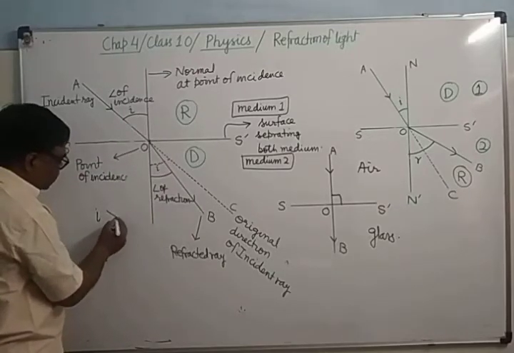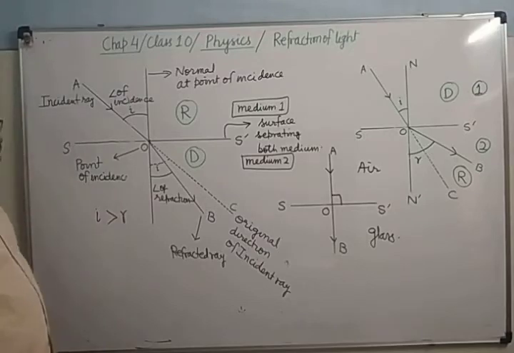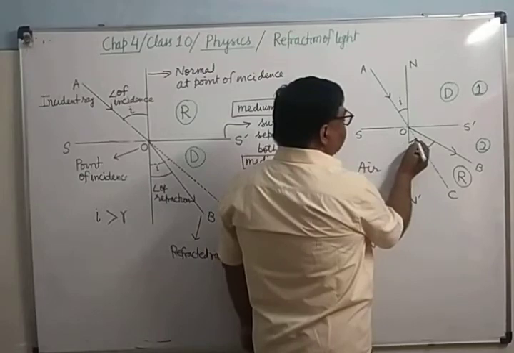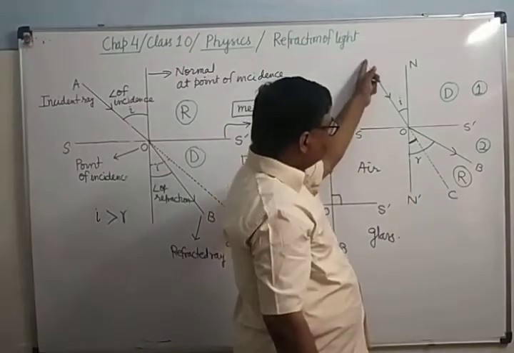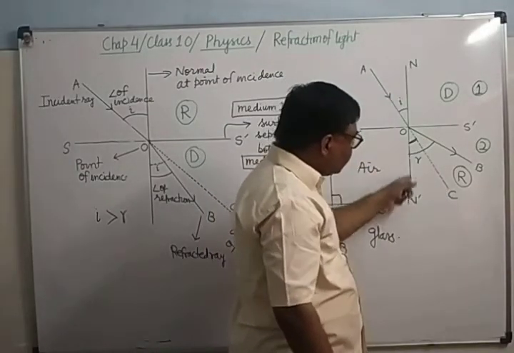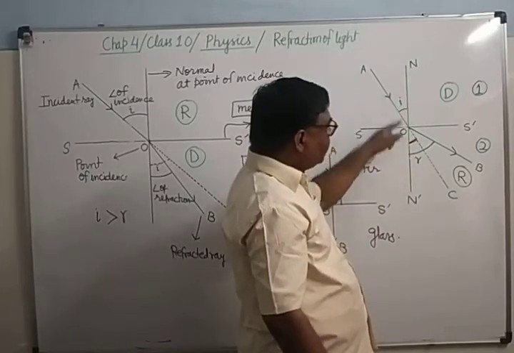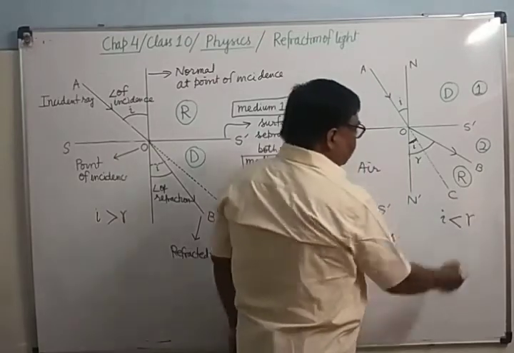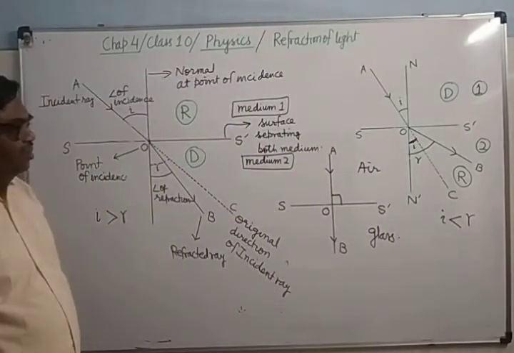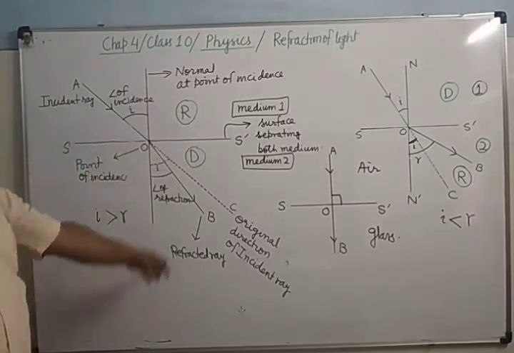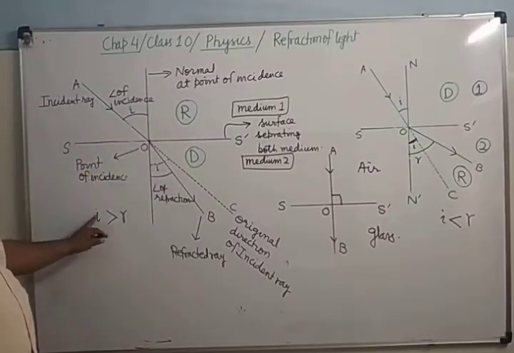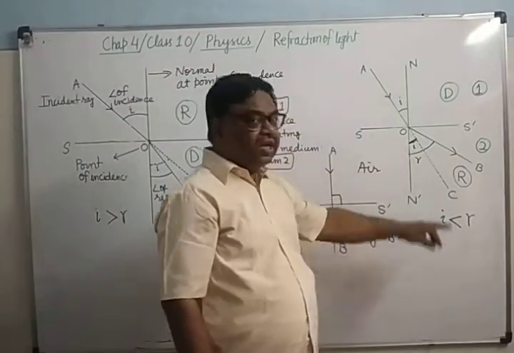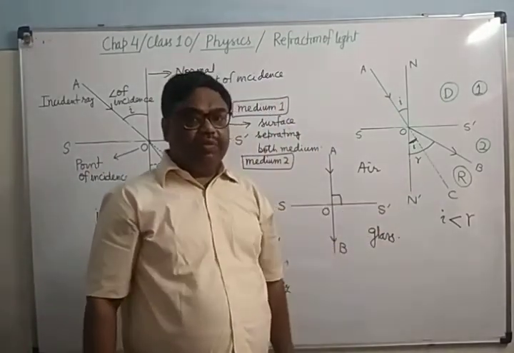Here angle I is greater than angle R. Here you can see this angle will be equal to this angle, because this is a straight line, this is another straight line, and these two are vertical angles. So this will be I, meaning here I will be smaller than R. It's clear? So remember that if it is going from rarer to denser, angle I will be bigger, R will be smaller. If denser to rarer, angle I will be smaller, R will be bigger.